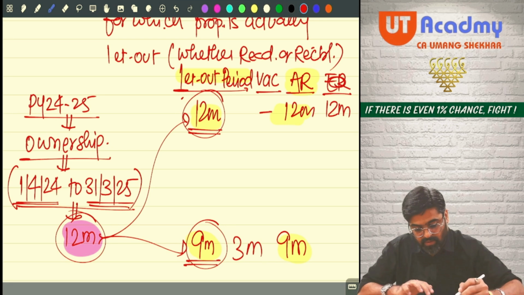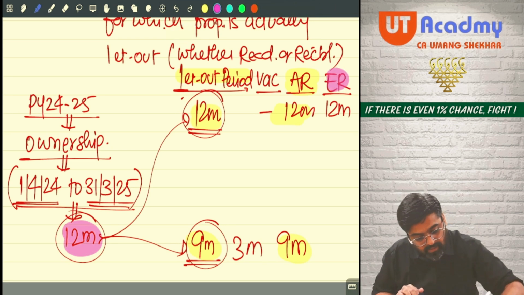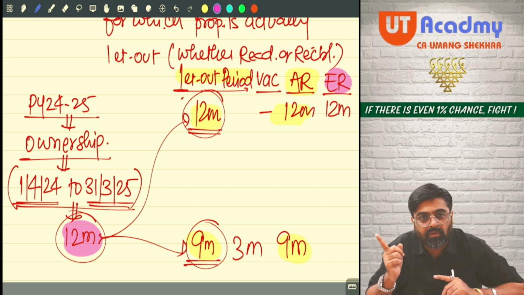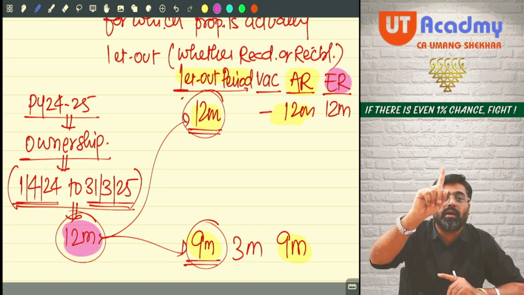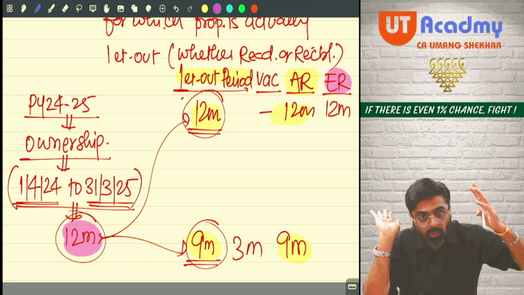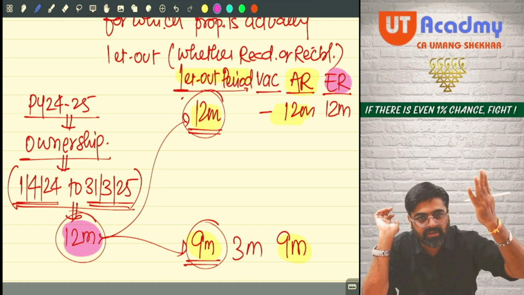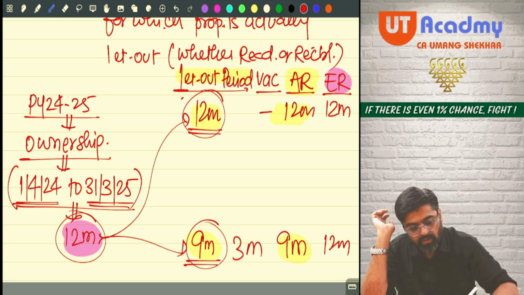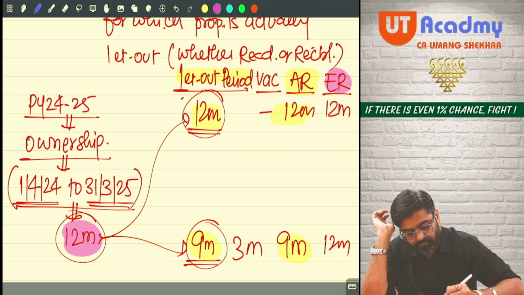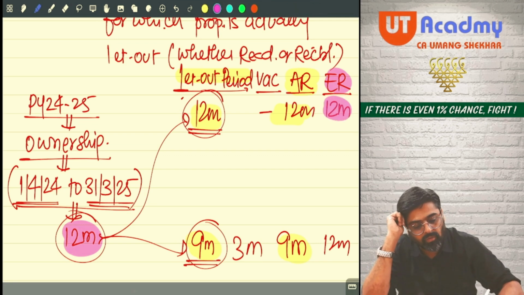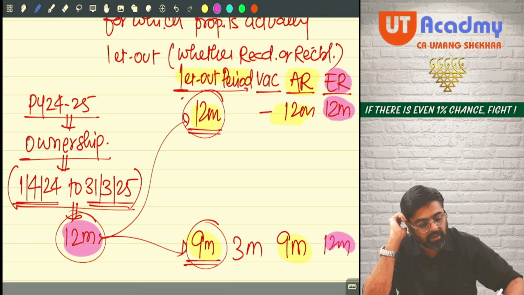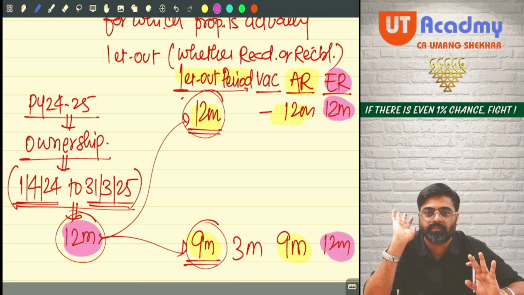So tell me, how much is my ownership? 12 months. So for ownership period, expected rent will be there, in both the cases, first case as well as second case. First case, how much is my ownership? 12 months. So expected rent will be 12 months. Second case, how much is my ownership? 12 months. So expected rent will be for 12 months.